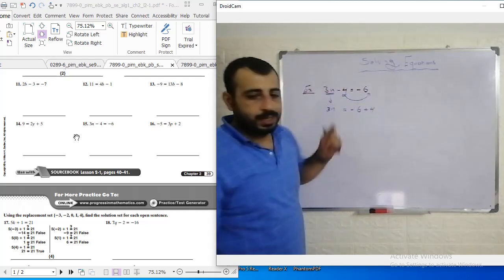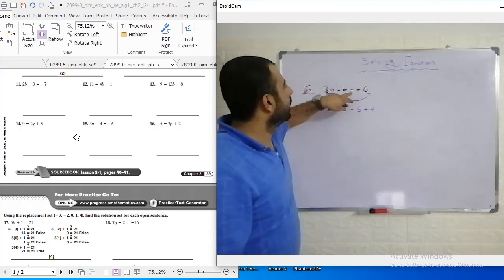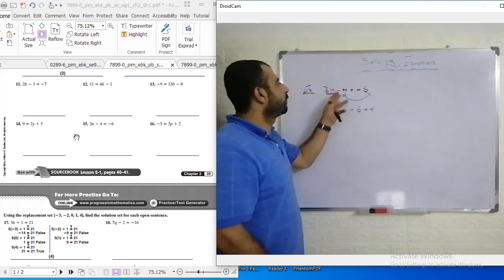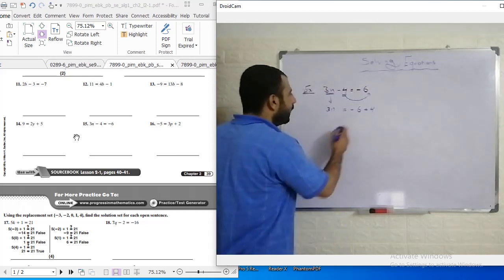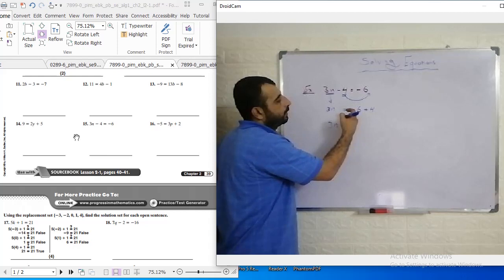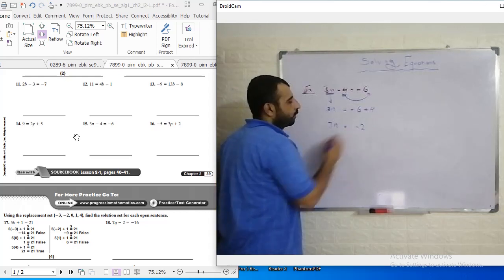Because we are forced to change the sign if we move over the equal sign. If you jump over the equal sign, you need to change the sign of the number. That means 3n is equal to what? Negative 6 plus 4, which equals negative 2.